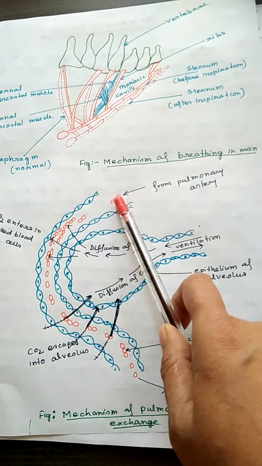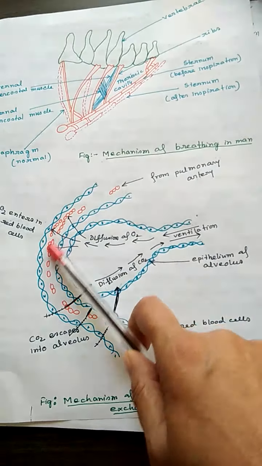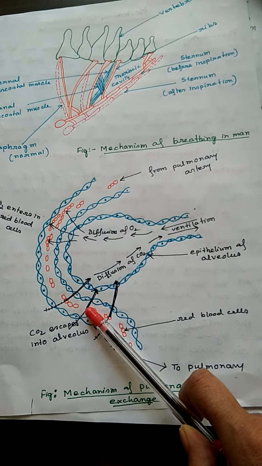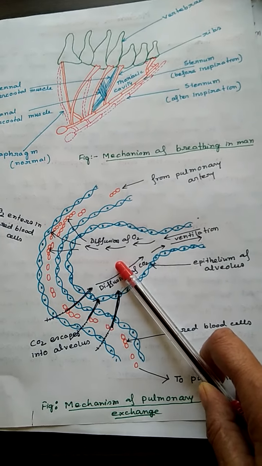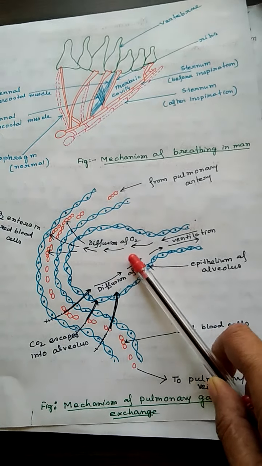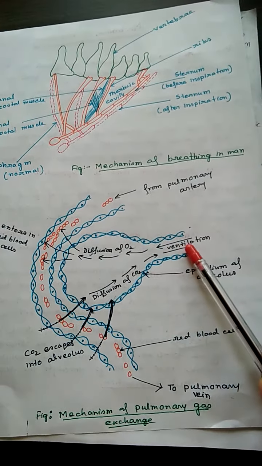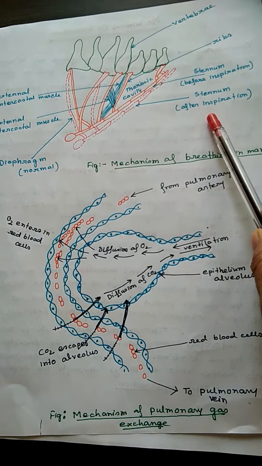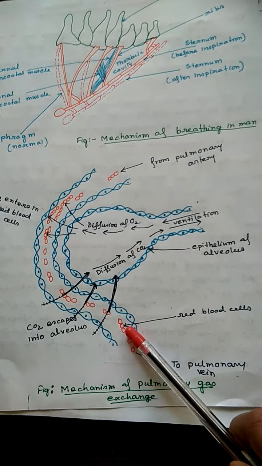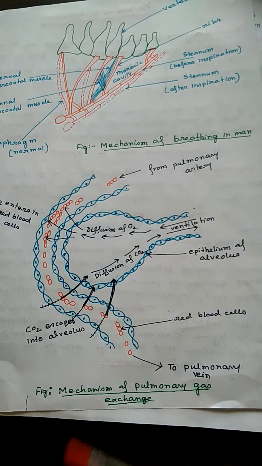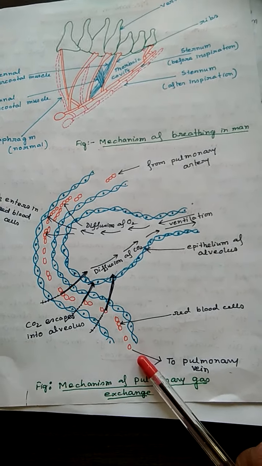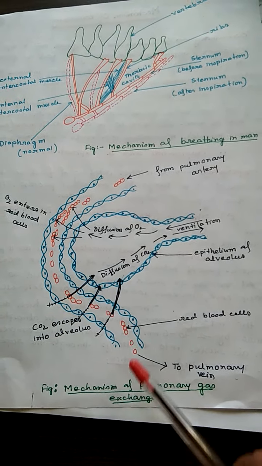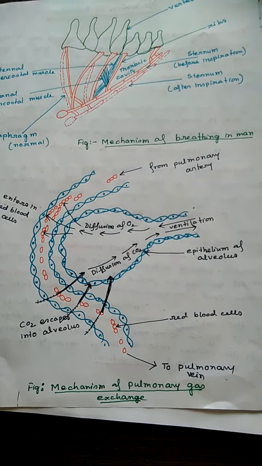These are the red blood cells, and then to the pulmonary vein. This diagram is also very important.